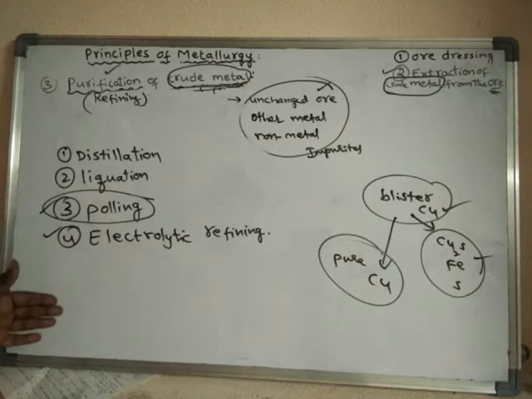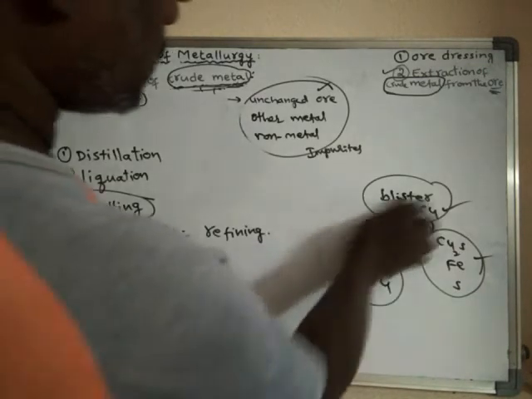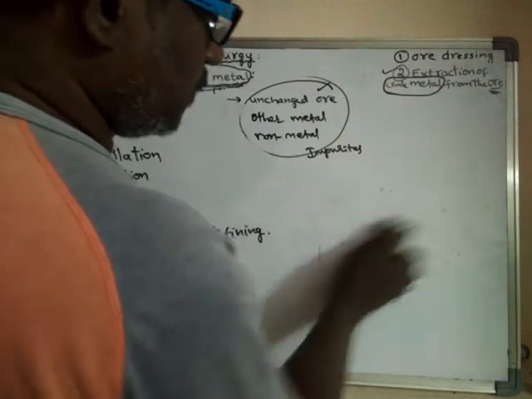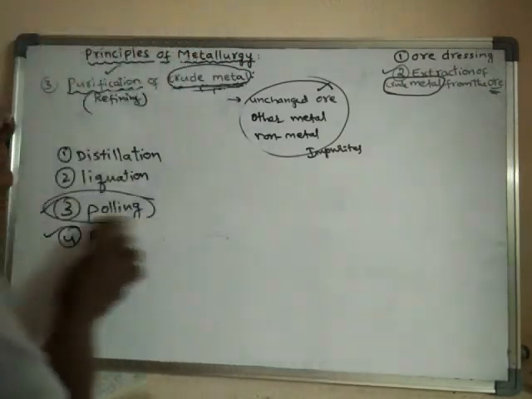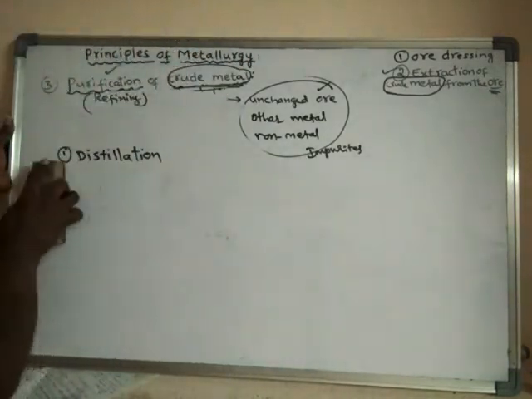We will learn all these methods. Already we have seen these methods in our previous videos. Once again we will discuss these methods. So first of all, we will discuss the distillation method.